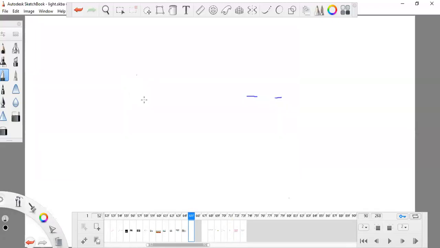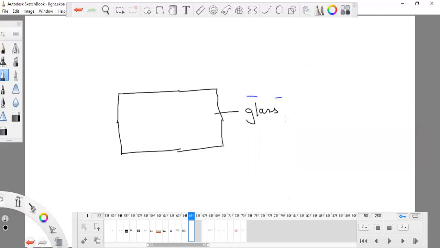You studied about two media. We did the experiment of glass and air. Let's revise it for a while. This was our glass, and it is more optically dense, and this is air, and it is less optically dense.